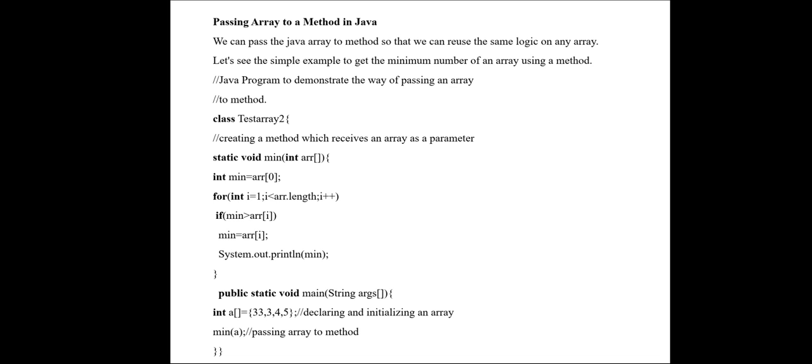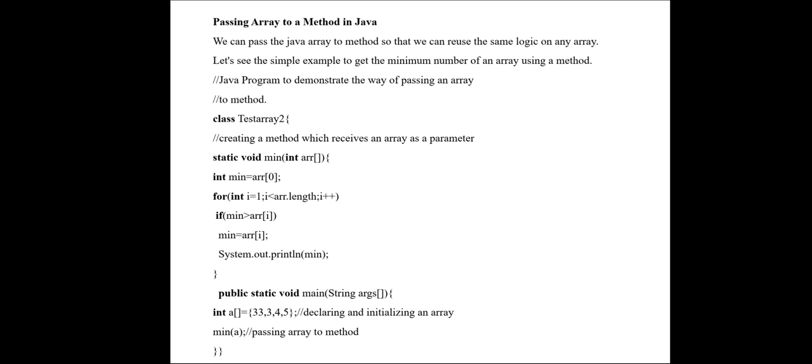So when we have an argument, for that argument we have to pass the value from the main program. Okay, here if we have given the method or function, the main program will be written after it, public static void main. Okay, so in void min, what we have done, you see, int min equal to array of 0. So array of 0 will give the first value in the array. So the first value will be assigned to the variable min. Okay, then after that, in a for loop, i equal to 1, i less than array dot length, so the length of the array is the final value.